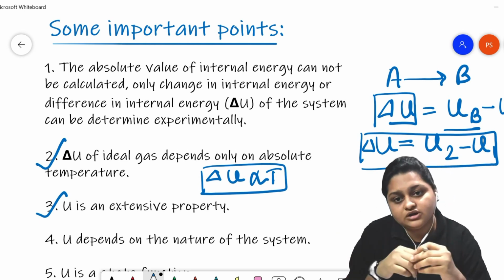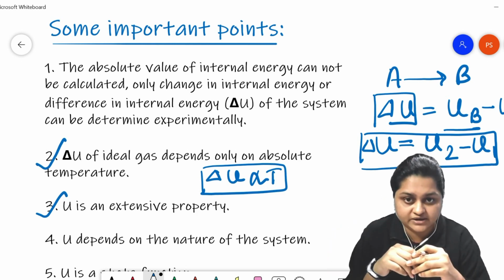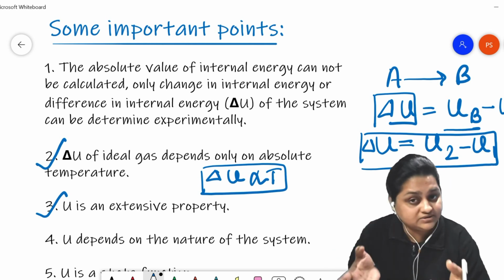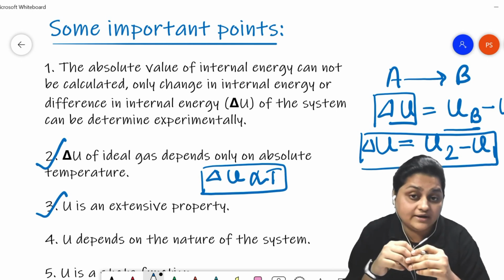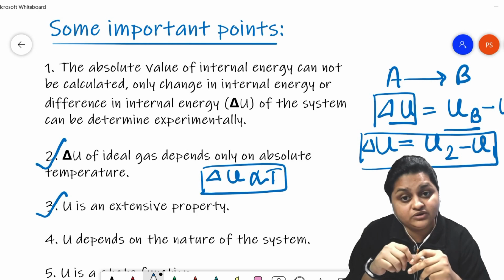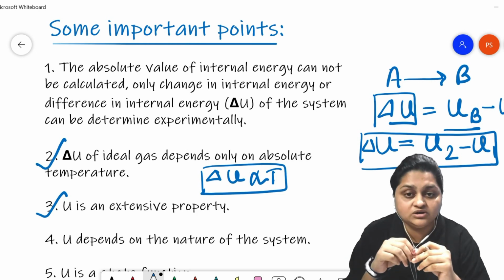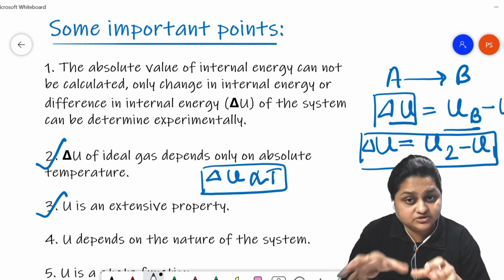Now if we have a system comprising 1 lakh constituent particles, say O2 gas confined in a beaker with 1 lakh O2 particles, the total internal energy of that system is going to be a certain amount. The change in the internal energy during the transformation is also going to be a certain amount.